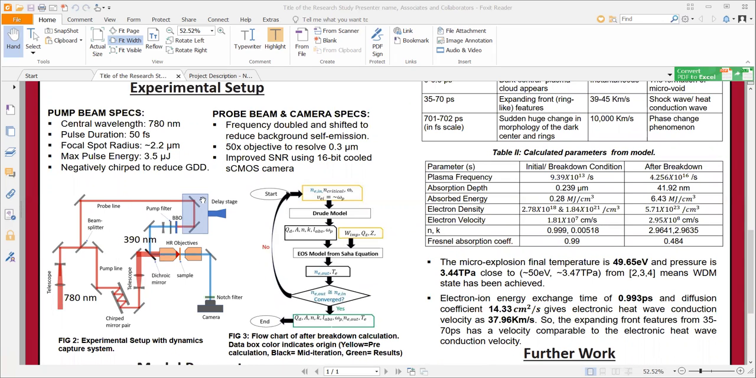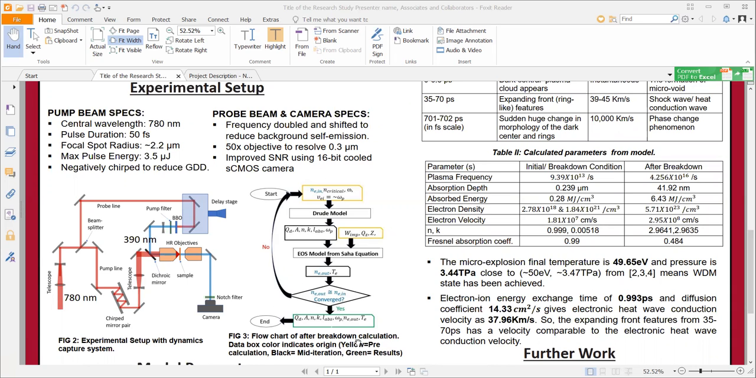We also have a probe beam at around 390 nanometer. The probe beam is frequency doubled and frequency shifted so that there is no effect of background self-emission when capturing the images. We are using a 50 times objective to resolve up to 0.3 micron, and we are using a 16-bit cooled CMOS camera for improved SNR.